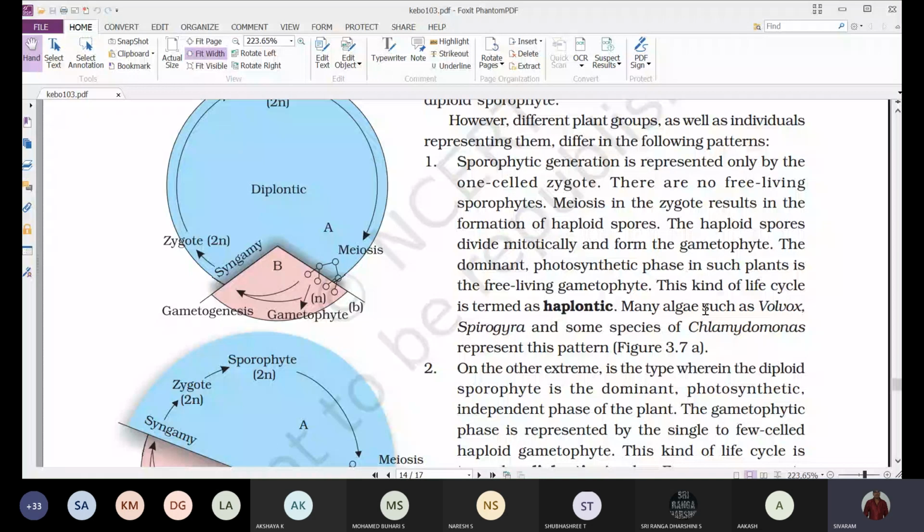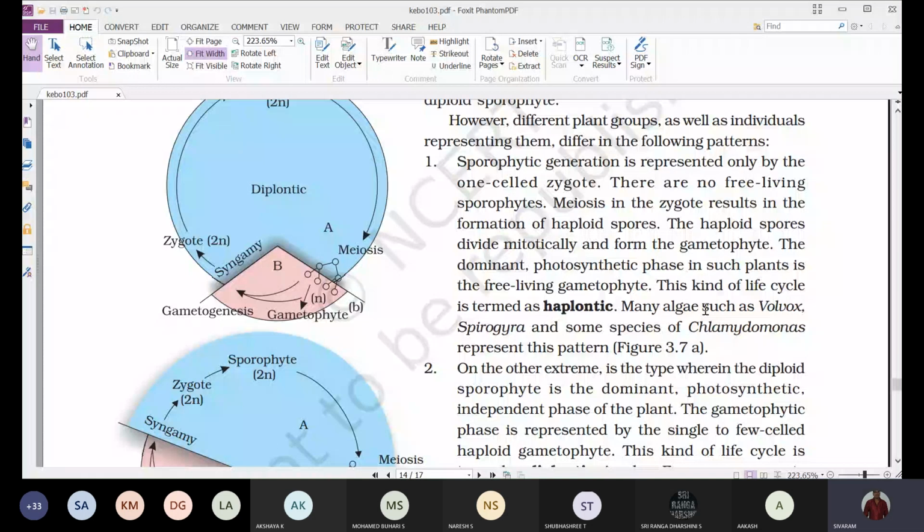Why? Because it is observed in algae. This haplontic life cycle is observed in most of the algae. A few exceptions are there, which we'll discuss later while discussing other groups.